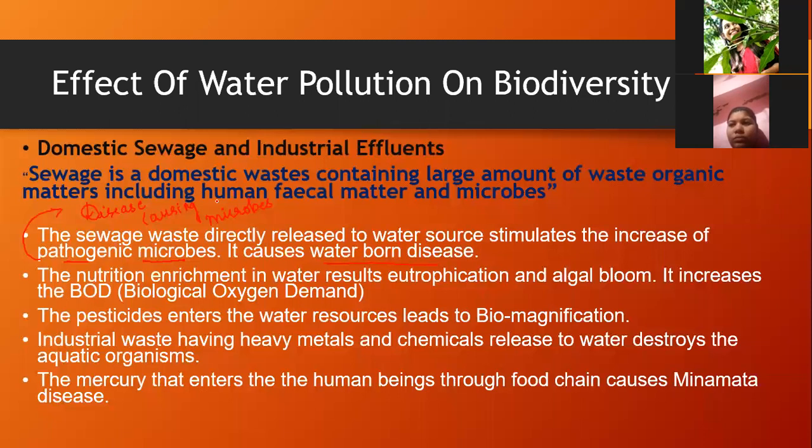So the sewage waste that is directly released to the water source stimulates the increase of pathogenic microbes and it causes waterborne diseases. Why does it cause waterborne diseases? Because it contains these disease causing microorganisms. The sewage waste contains various domestic waste which contains organic matter and human excreta, or human fecal matter as well. So this is about what actually happens when the sewage waste is allowed to go into the water source.